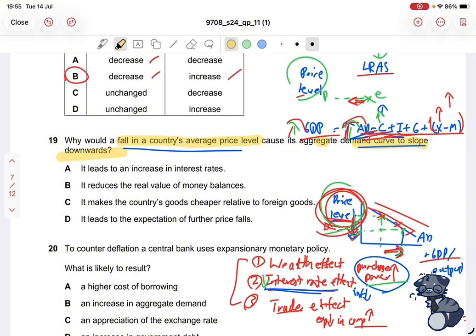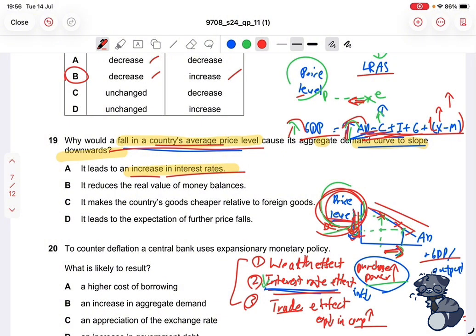The first one says it leads to an increase in interest rates. If there is a fall in the price level, then this must be the interest rate effect because it explicitly says interest rates. So if there's a fall in the country's price level, then as we want price stability, we want to try to increase that price level to counter the change in inflation. So therefore, we're going to decrease interest rates so that the cost of borrowing will decrease and people will be more attracted to borrowing more and buying more. So it says that there will be an increase in interest rates if there is a fall in price level.